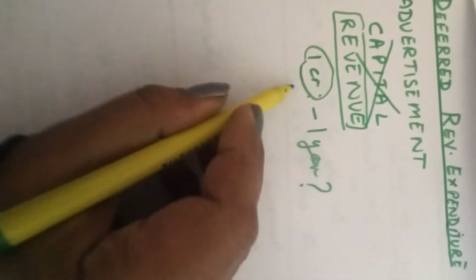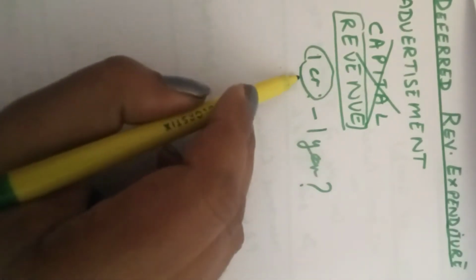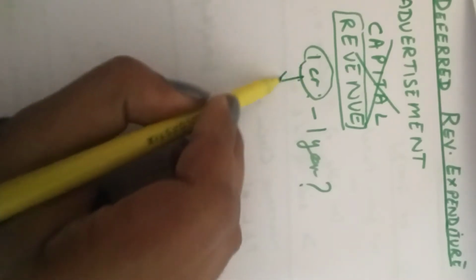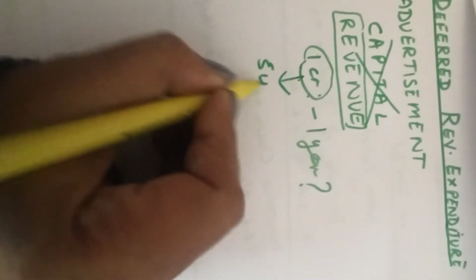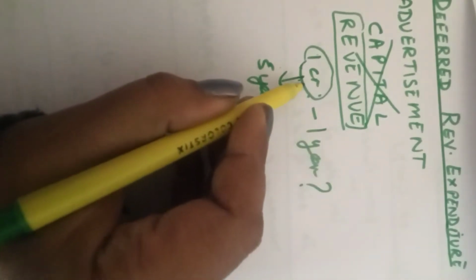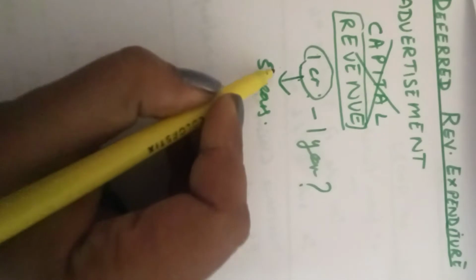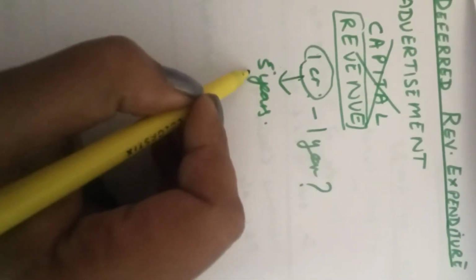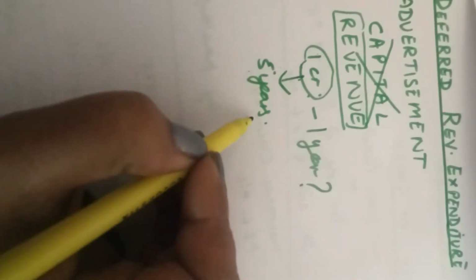No, the company has made itself known to the public with this 1 crore, which is going to give benefit maybe in the next 5 years. So for the amount that has been spent, the income will be generated in the 5 years to come.